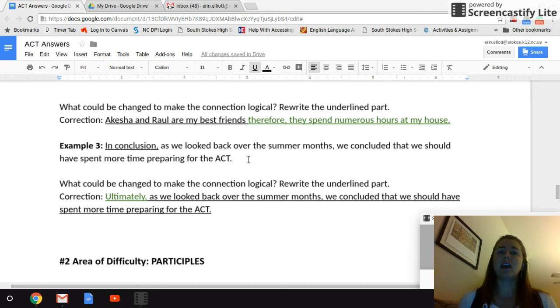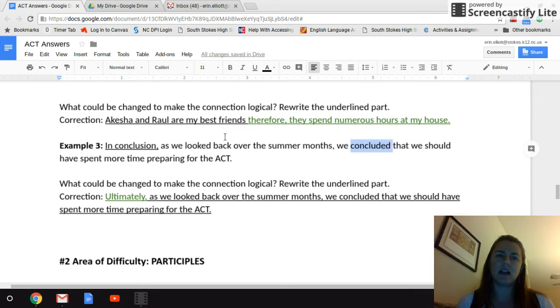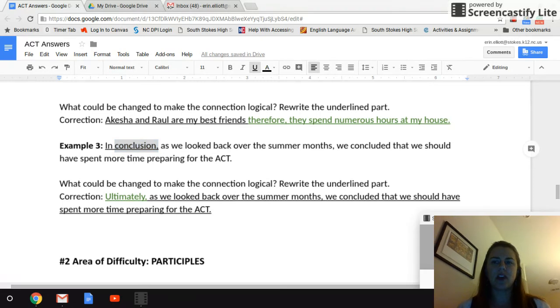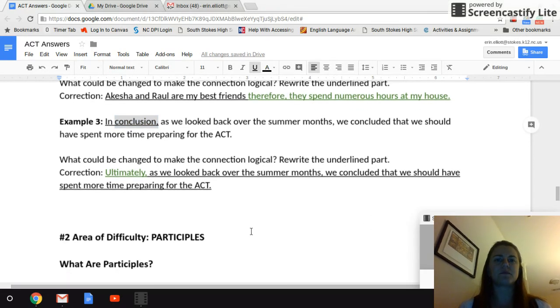Well, it repeats the same verb or the same kind of word twice. Conclusion and concluded. So that is redundant. You have to pick another transitional phrase to use here that means the same thing as in conclusion. It's not that in conclusion is wrong, it's that you have to change something so these two things are not repeated. Okay? So we changed it to ultimately. That is an option that they might give you on the ACT.